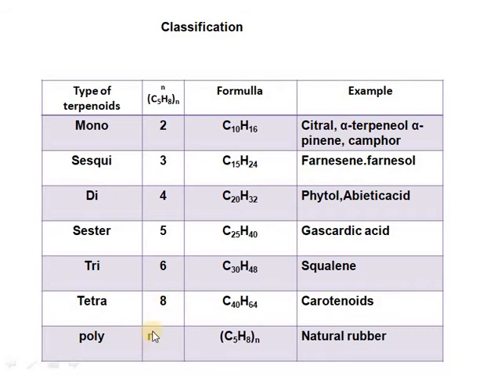And if n number of isoprene units join, we get the polyterpenes, (C5H8)n, for example natural rubber. So this is the classification on the basis of how many isoprene units join: mono, sesqui, di, sester, tri, tetra and polyterpenes.